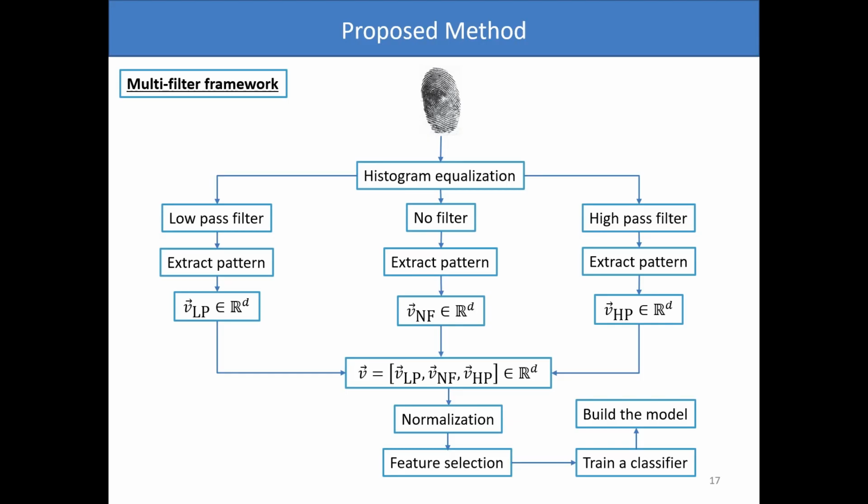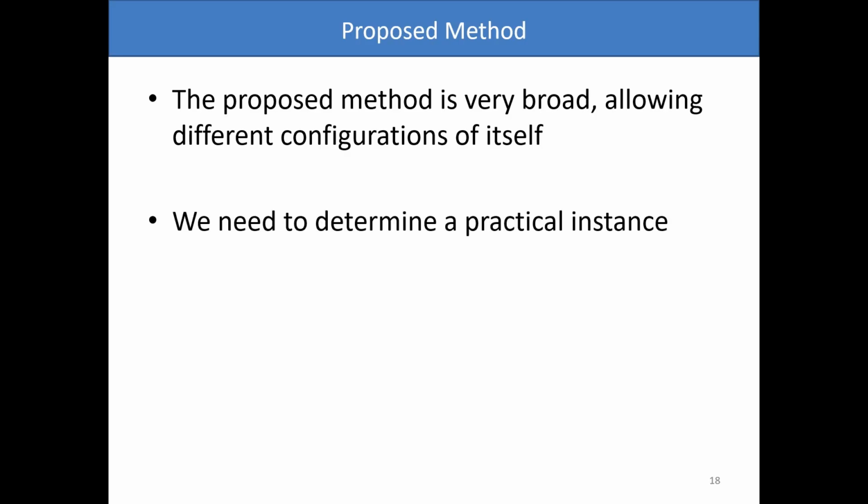We conduct some normalization, followed by some feature selection strategy, and finally, we train a classifier to build the mathematical model of spoofing detection. As we can see, the proposed method is very broad, allowing different configurations of itself. For this, we need to determine a practical instance.